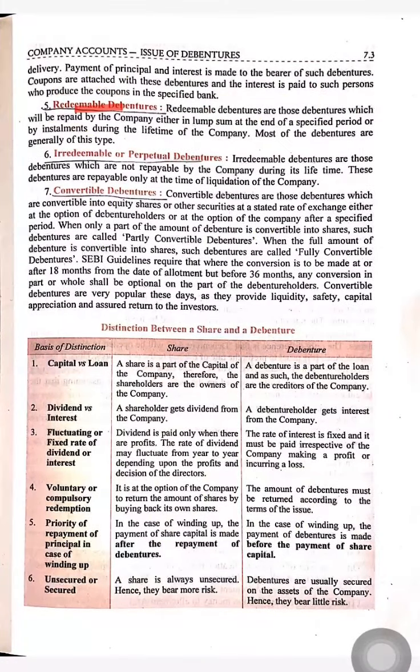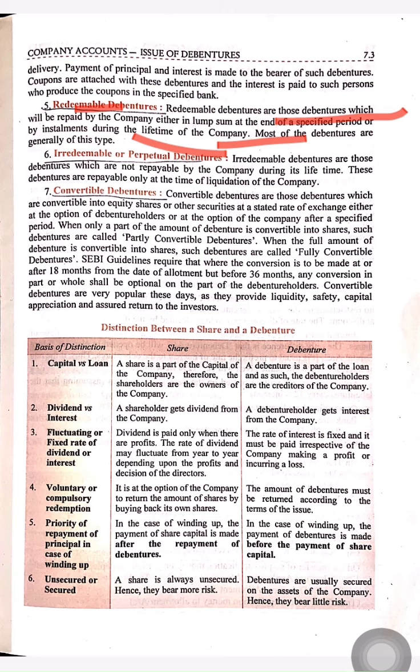Next, redeemable debentures. Redeemable debentures are those debentures which will be repaid by the company either in lump sum at the end of the specified period or in installments during the lifetime of the company. Most debentures are generally of this type.